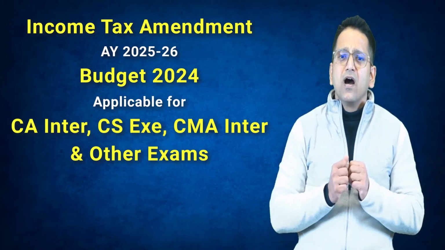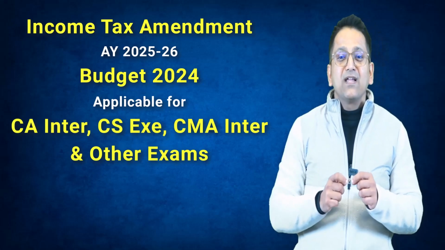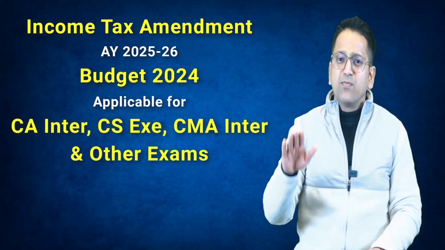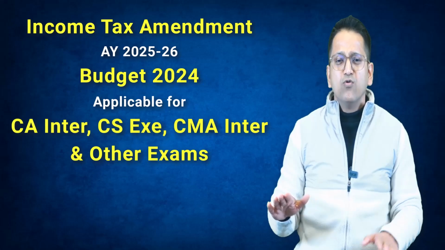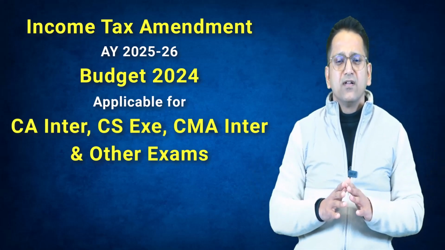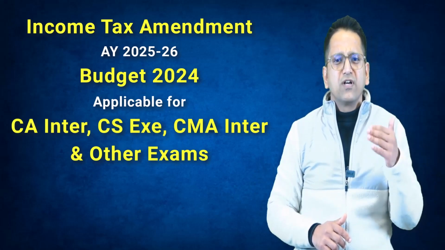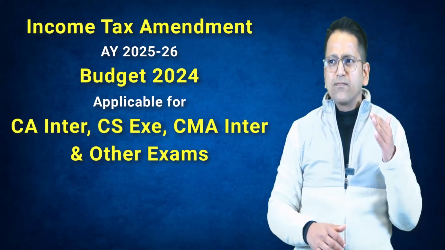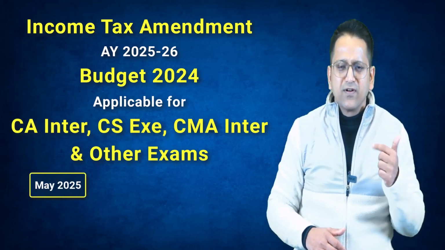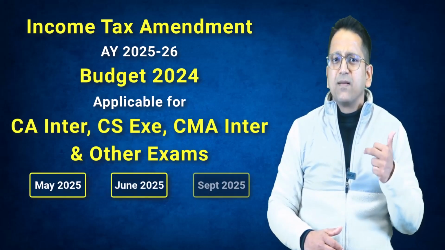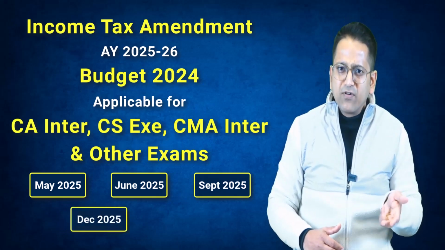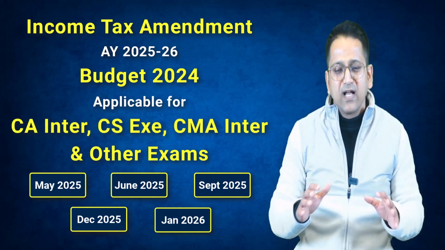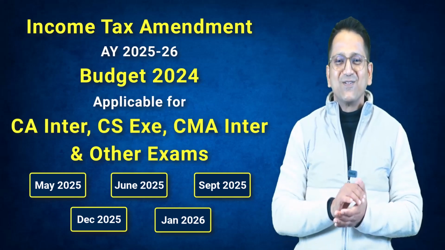Right? Now for which exams is this applicable? Any exam which will be from 1st of April 2025 to 31st March 2026. This is applicable for all those exams. So, let us see which exams will come from April 2025 until March 2026. The exams will be in May 25, June 25, then September 25, then December 25, January 26. Therefore, this amendment class will be applicable for so many attempts. All right. So, shall we begin?